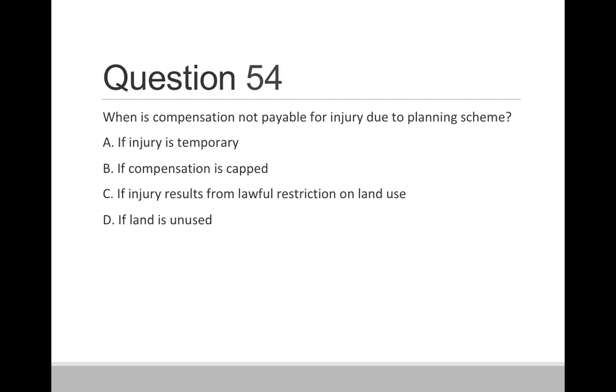Question 54. When is the compensation not payable for injury due to planning scheme? Option A, if injury is temporary. Option B, if compensation is capped. Option C, if injury results from a lawful restriction on a land use. And option D, if land is unused. So correct answer is if injury results from a lawful restriction on a land use, compensation is not payable for injury due to planning scheme.